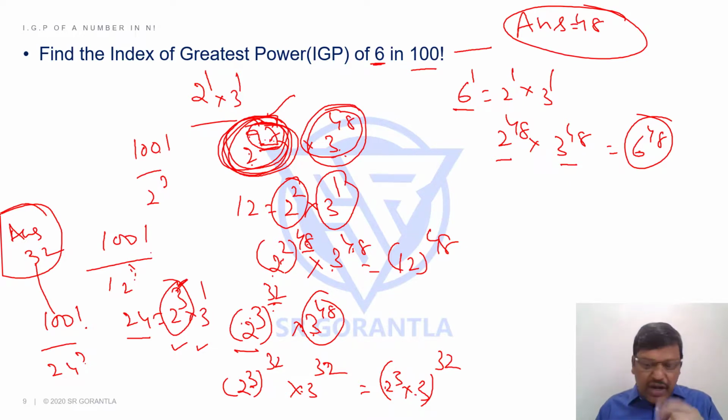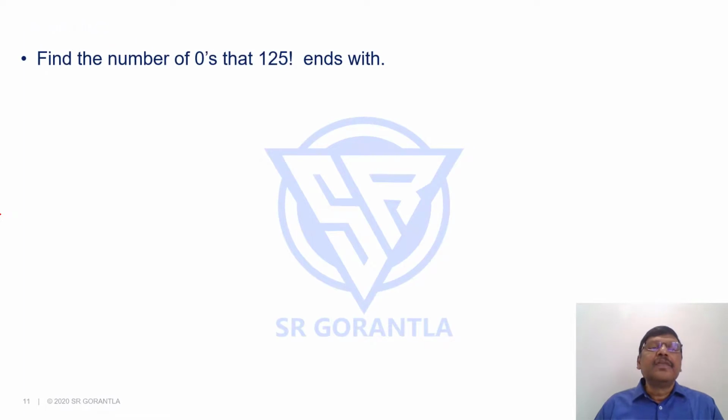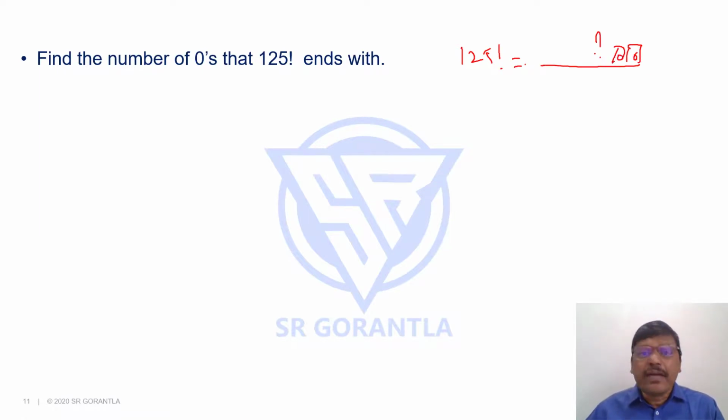Done? One last example, we'll take it up, students. Find the number of zeros that 125 factorial ends with. I'm asking, 125 factorial ends with how many zeros? Students, how many zeros will be there is the question. How do we answer this? So this is also the same question asked differently, students.